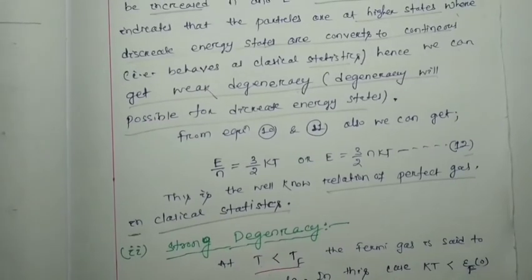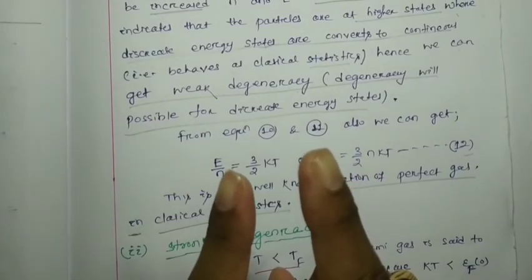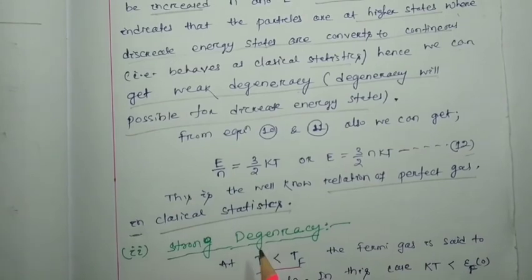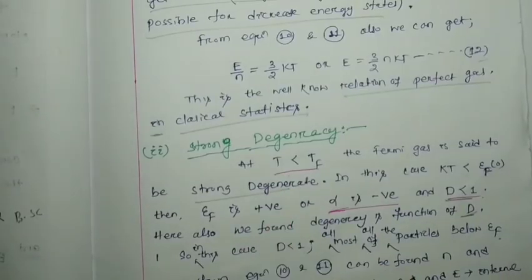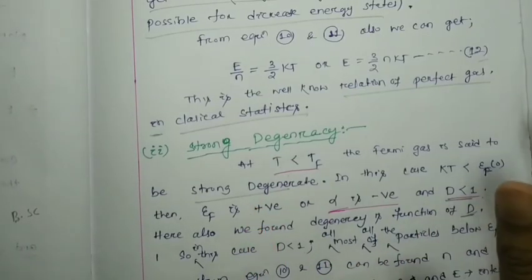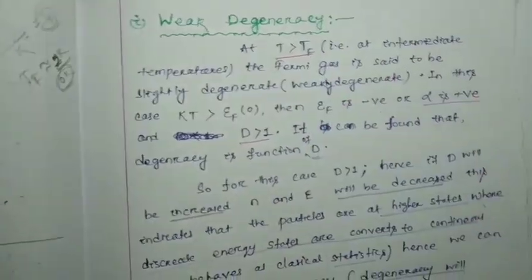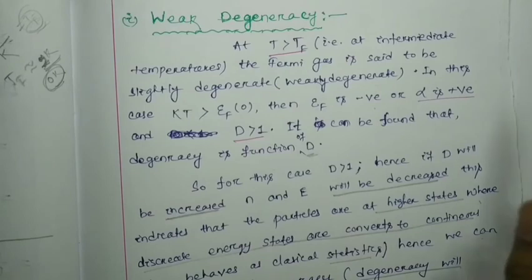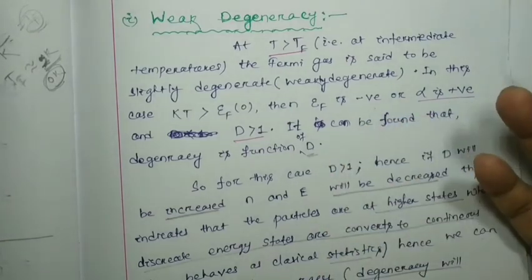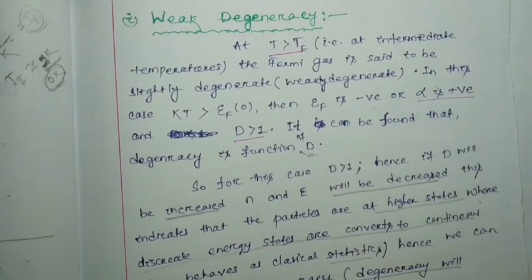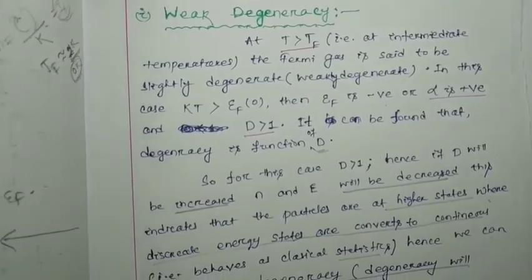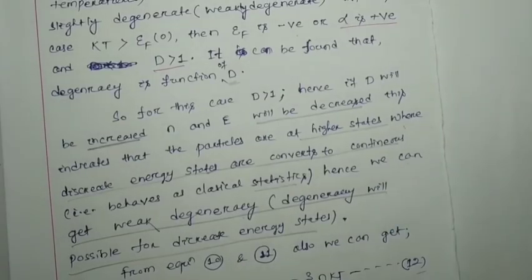For only two things we have to remember: strong degeneracy we can find at very low temperature, where discrete energy states we can get easily. Weak degeneracy we can find at higher temperature, where discreteness could not be observed, so obviously degeneracy we could not observe.